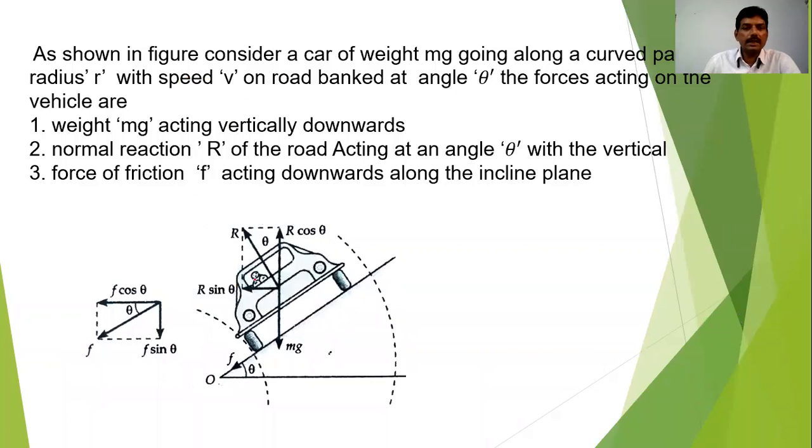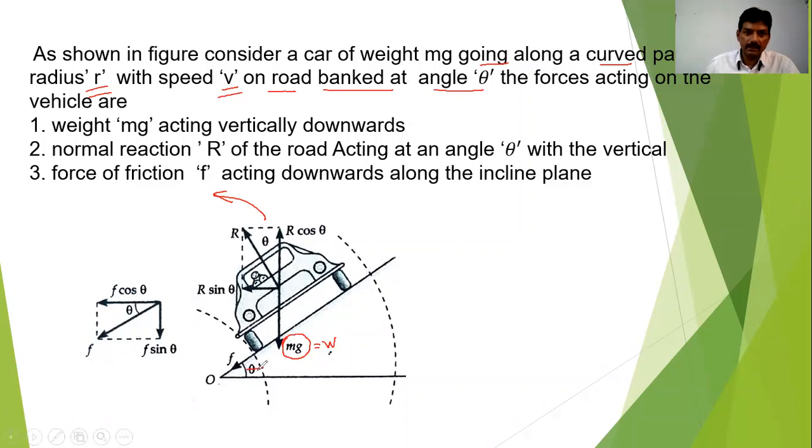See here in this figure. The car of weight mg is going along a curved path of radius r with a speed v on a road banked at an angle theta.